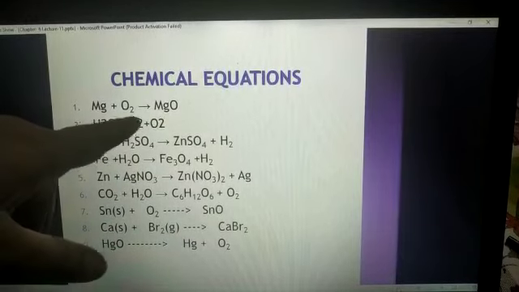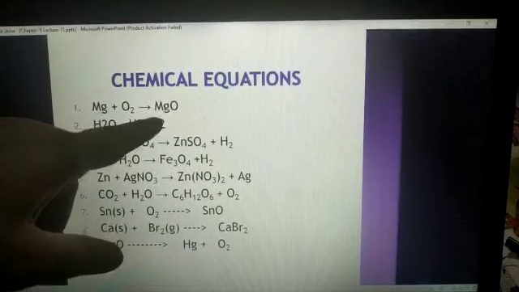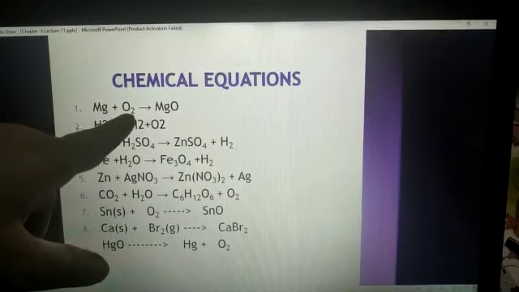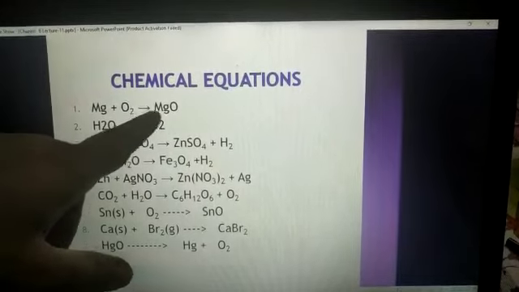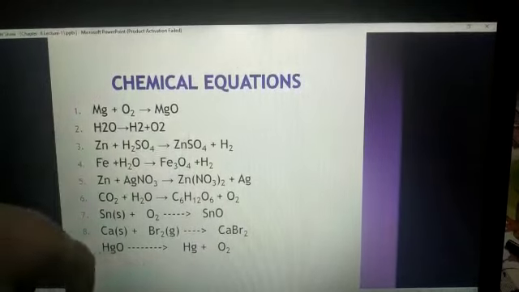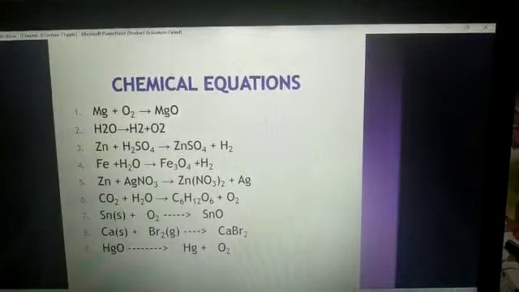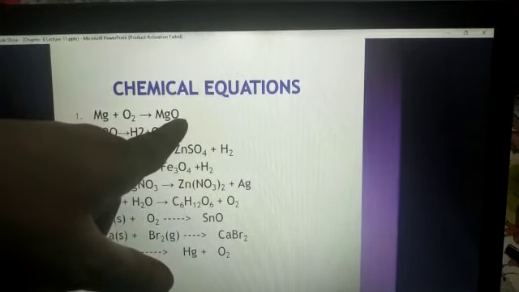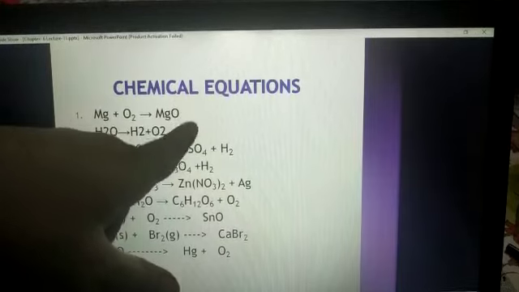How will you balance? See, if you are going to add 2 before magnesium oxide, then what will happen? Oxygen will balance, but magnesium will also become 2. See, one more thing which I want to say. It is impossible to add 2 over here, O2.